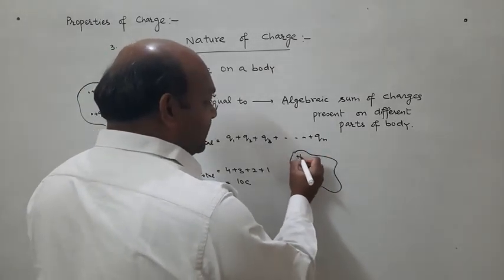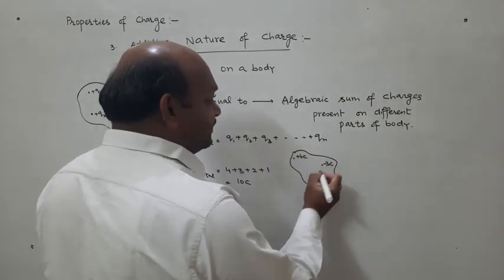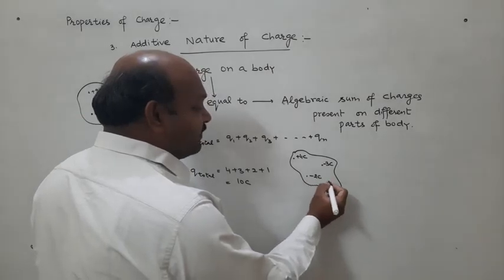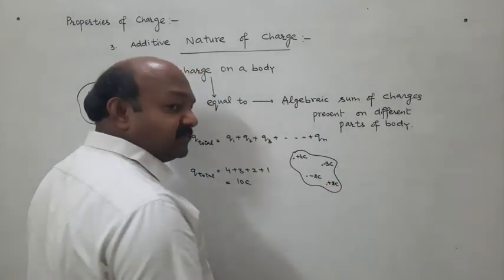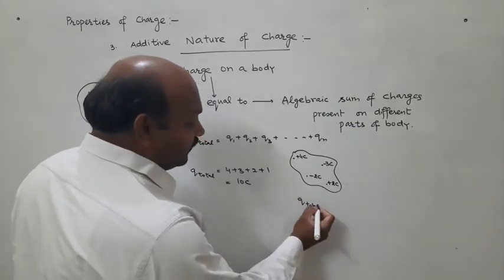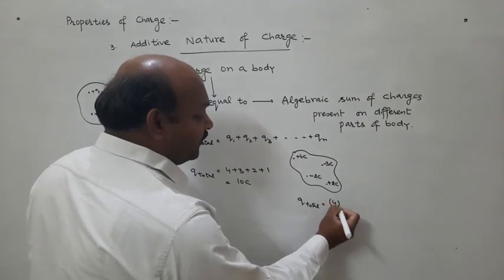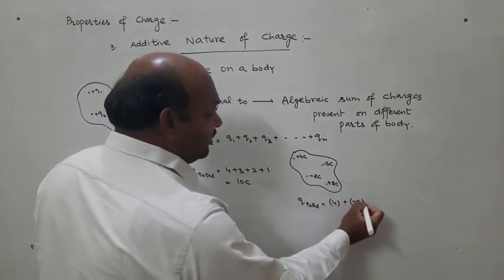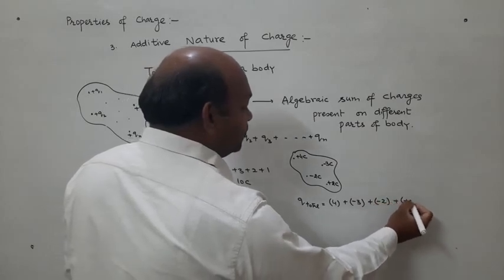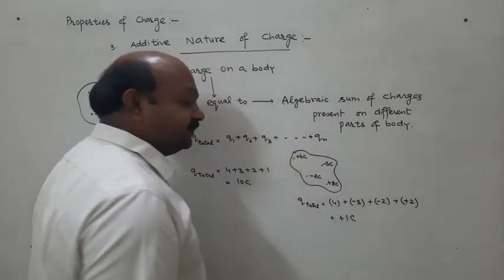This part may have plus 4 coulomb charge, this part may have minus 3 coulomb, this part may have minus 2 coulomb, this part may have plus 2 coulomb. Then the total will be 4 minus 3 minus 2 plus 2, so it will be plus 1 coulomb charge.